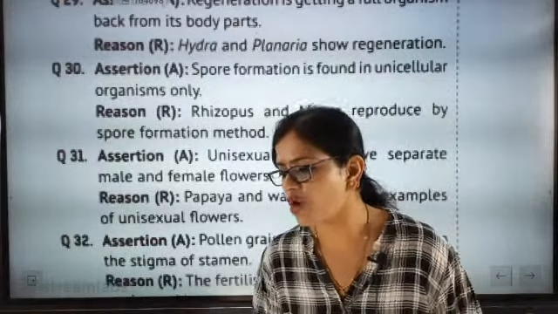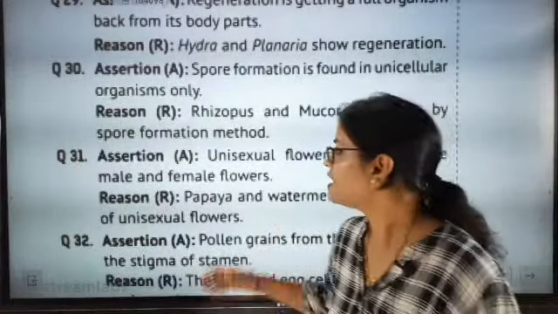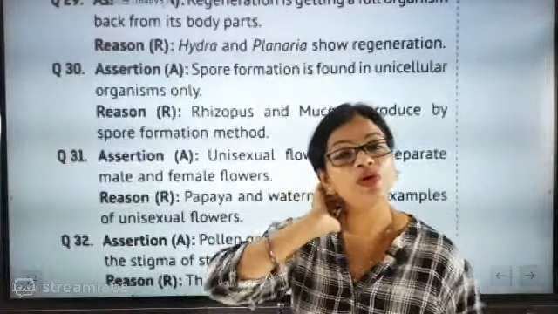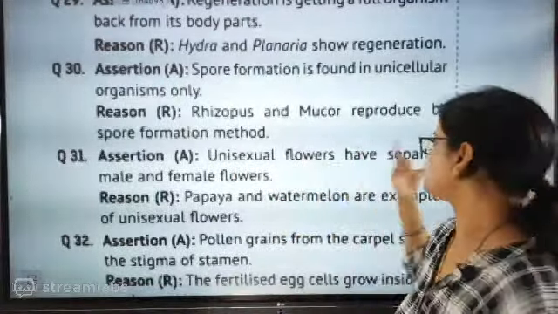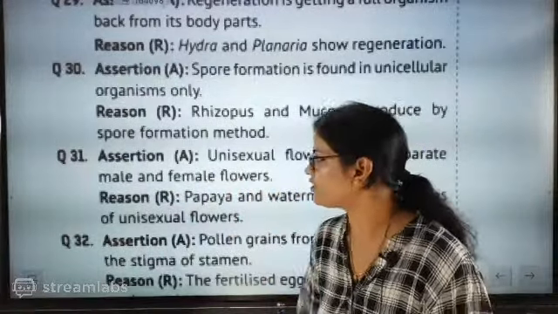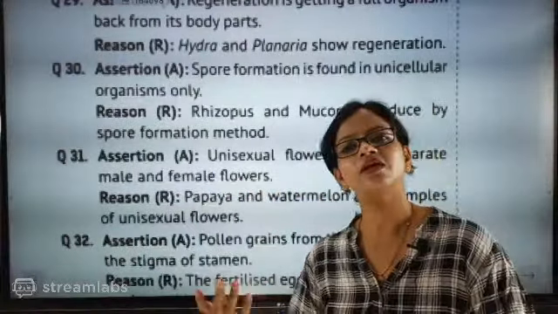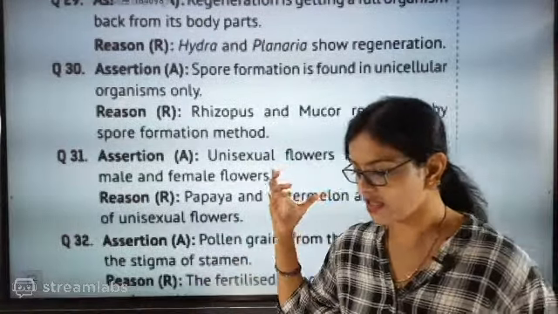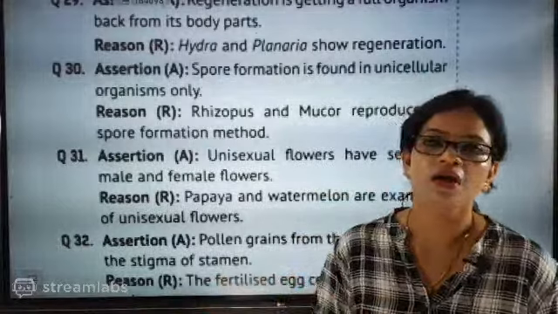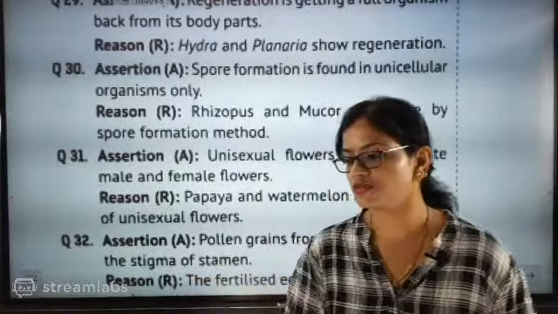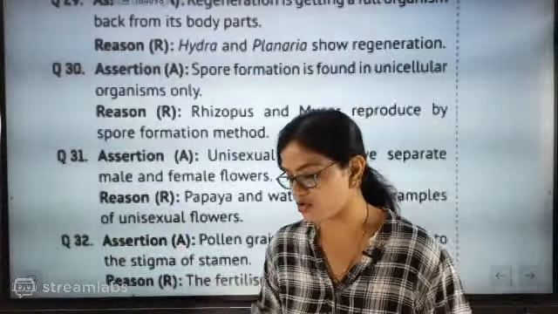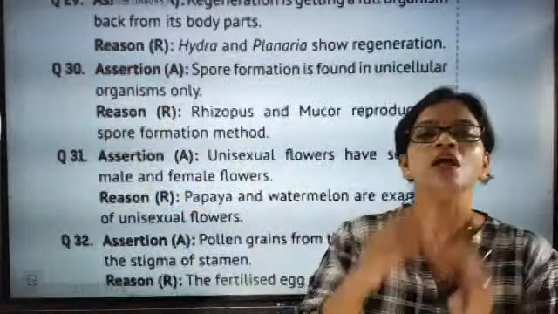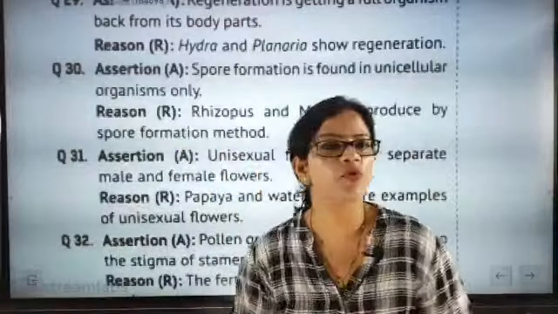Unisexual means male and female flowers are separate. But the problem here is that they are not supporting each other. Unisexual could have been supported by a statement like male and female flowers being on different plants or on the same plant, with cross pollination and so on. If they had explained more about unisexual, the reason could have supported the assertion.